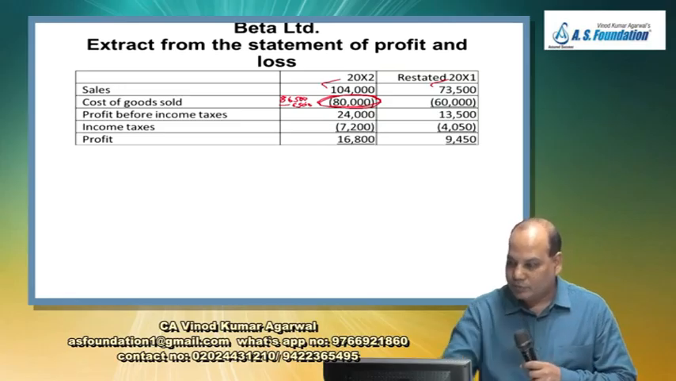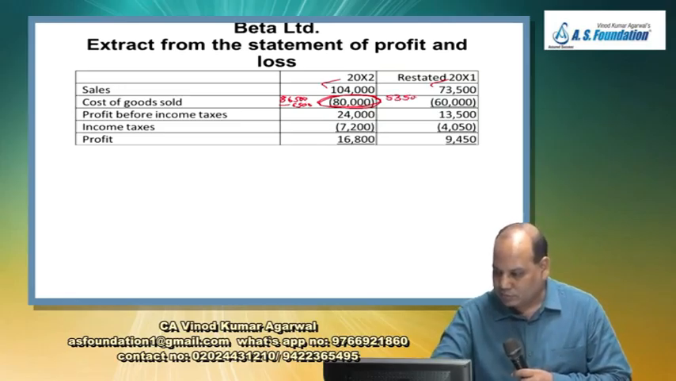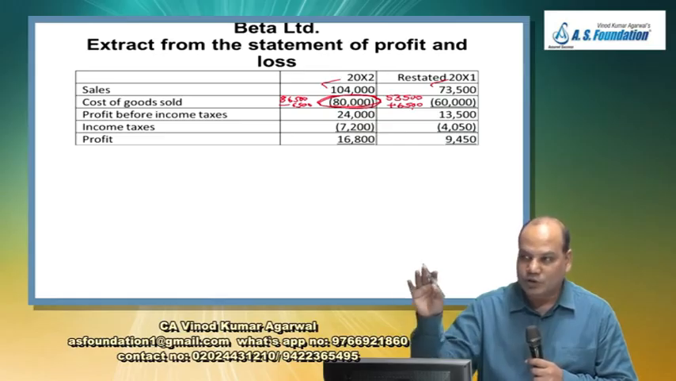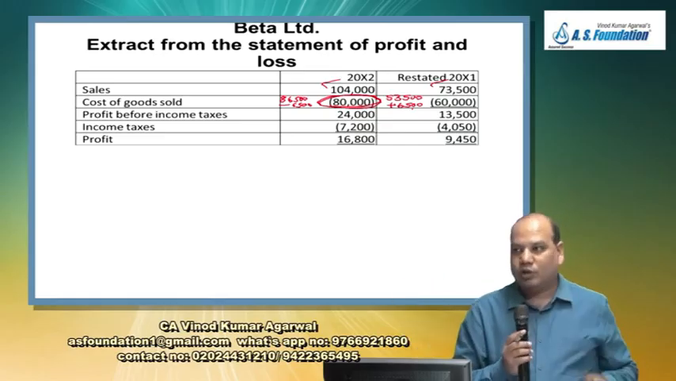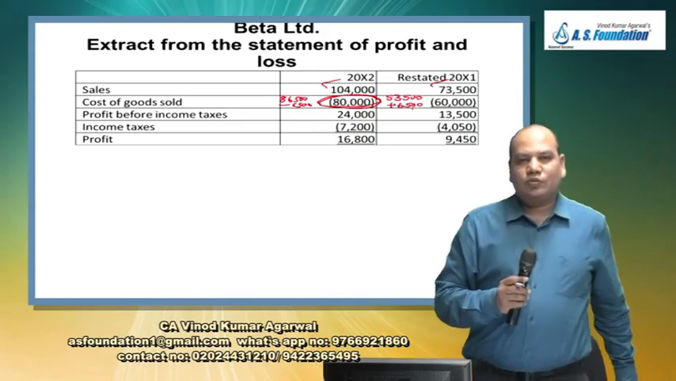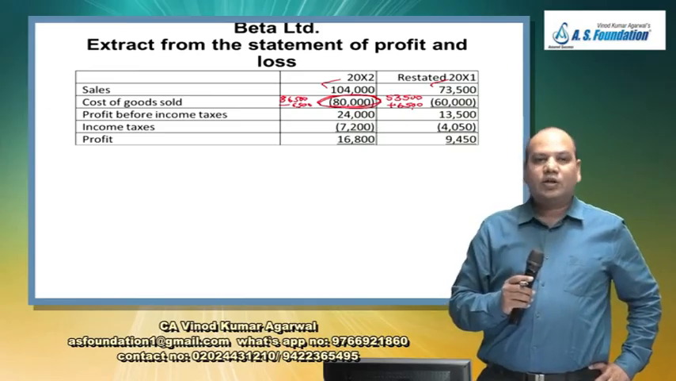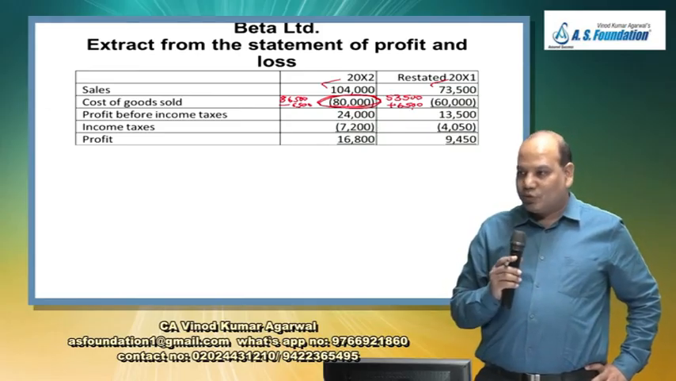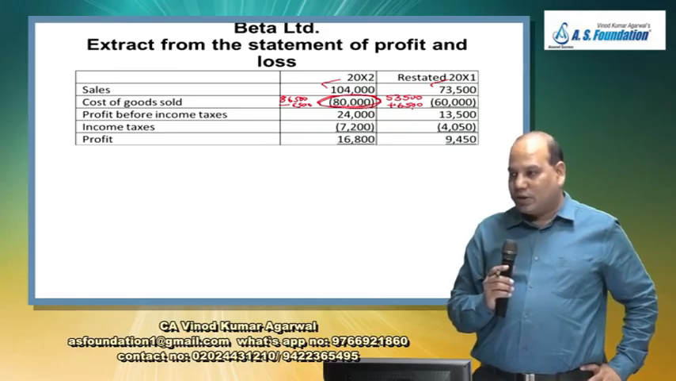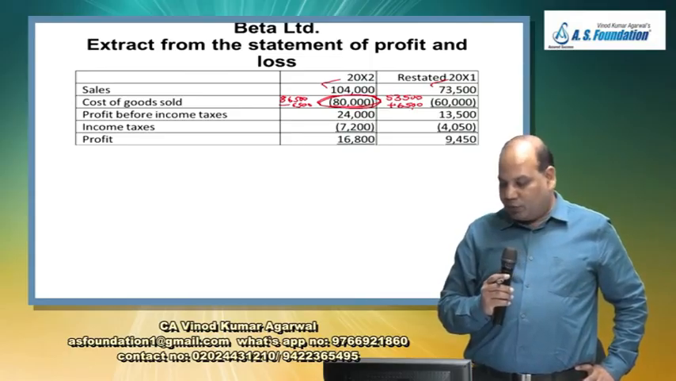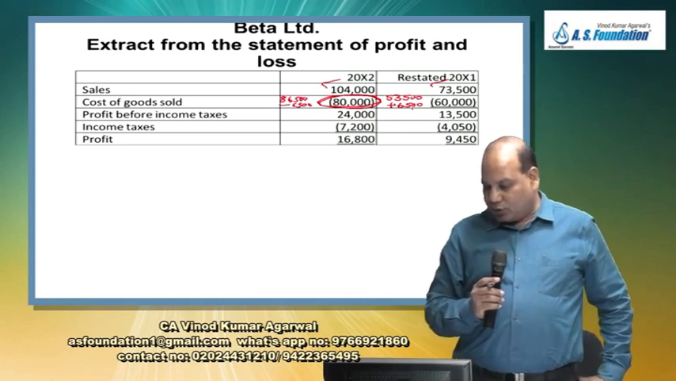53,500. 53,500 plus 6,500. If you record in cost of goods sold closing stock which does not exist, closing stock figure will go down. Formula for cost of goods sold is opening stock plus purchase minus closing stock. Higher the closing stock, lower the cost of goods sold. So last year cost of goods sold is understated. This year overstated. Rectified. So you got profit before tax 24,000 and 13,500.